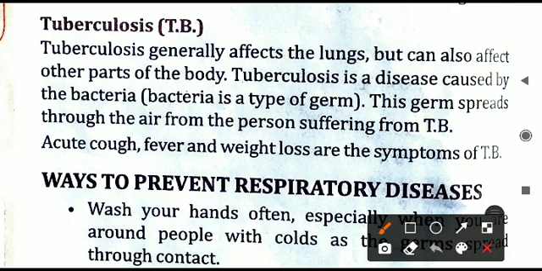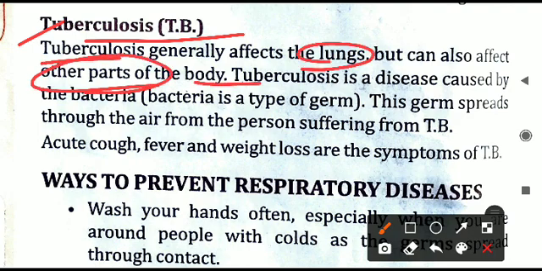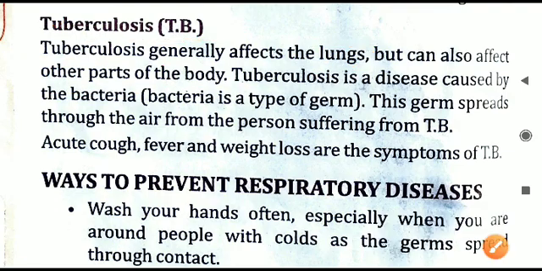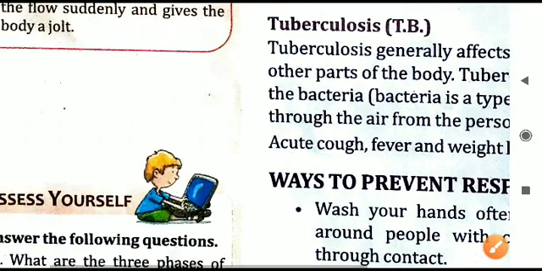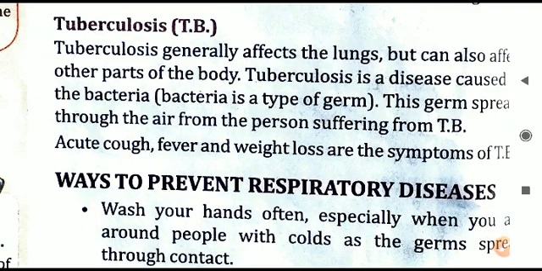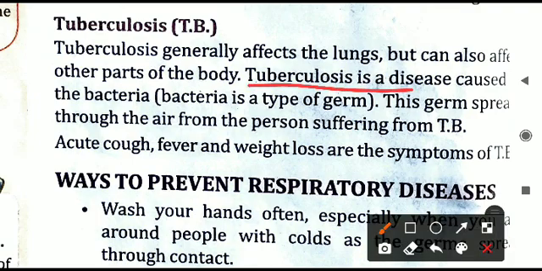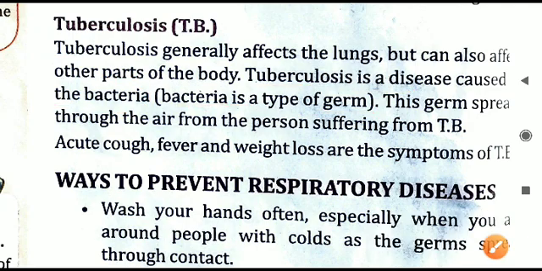The next major disease in the respiratory system is tuberculosis. Shortly, it is abbreviated as TB, both in capital letters. Tuberculosis affects the lungs and it can also affect other parts of the body. Yes, it can also move to other parts. So it is a disease caused by bacteria. Always remember, if you underline in your book, tuberculosis is a disease caused by what? It is caused by bacteria, which is a type of germ.